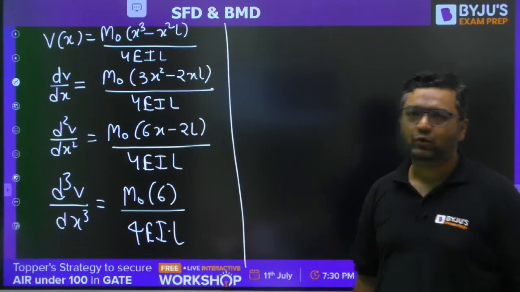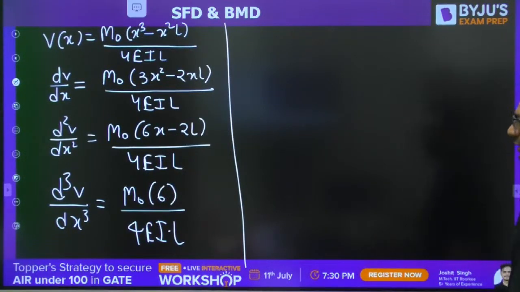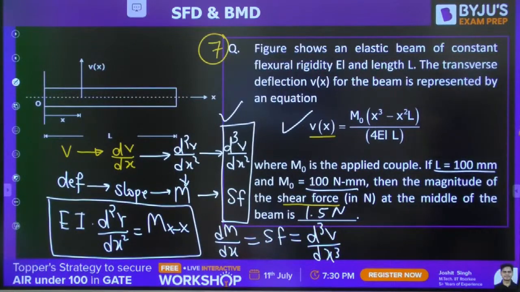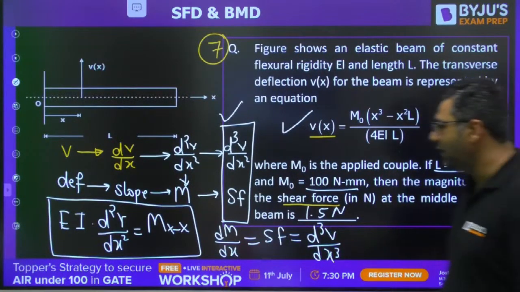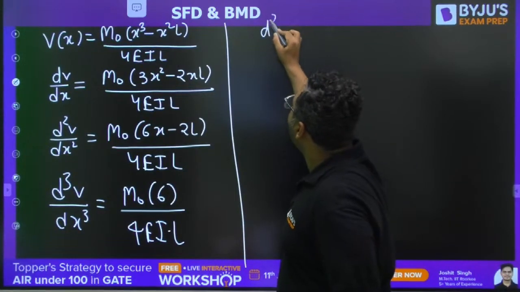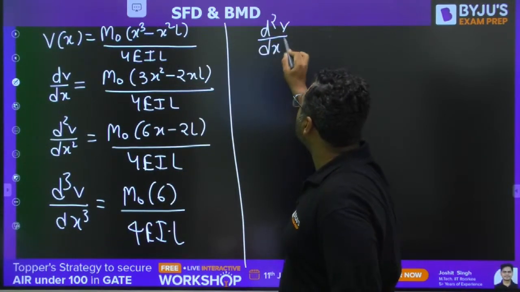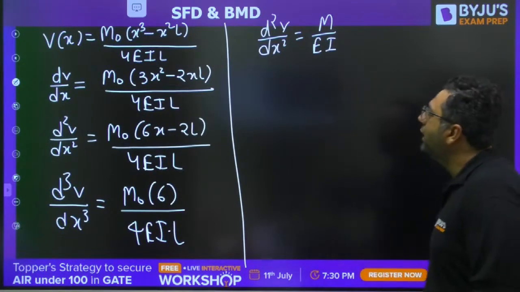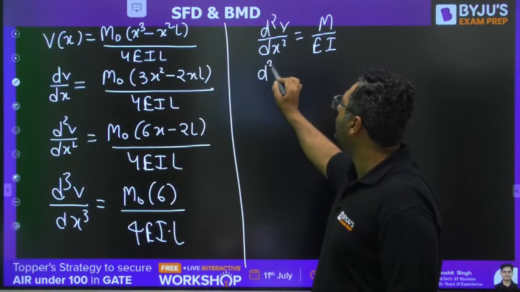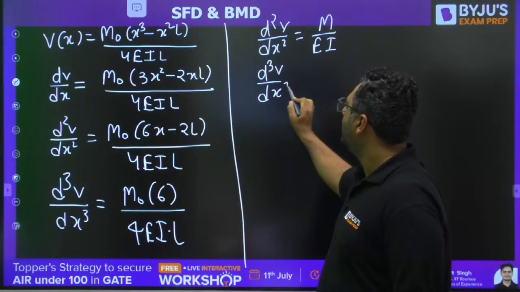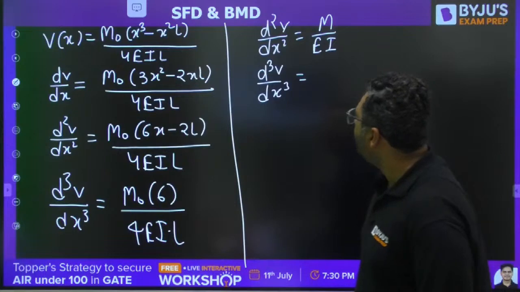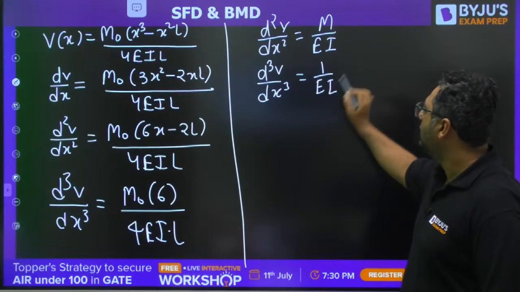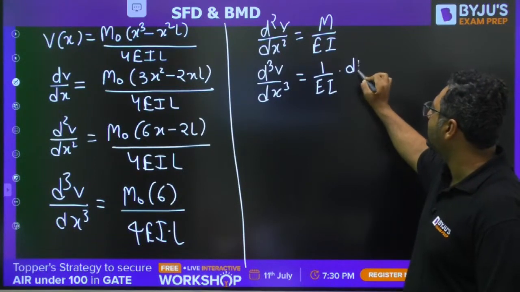Is it clear? Yes, very good, Anubhav. Anubhav and Arun have given the right answer. This is 1.5 Newton. Is it clear for everyone? So you know that d square v by dx square is M upon EI. When you go for d cube v by dx cube, that is 1 upon EI into dM by dx.